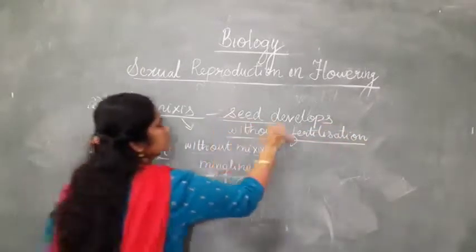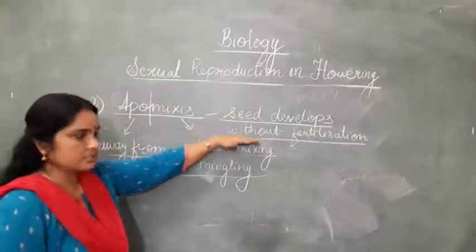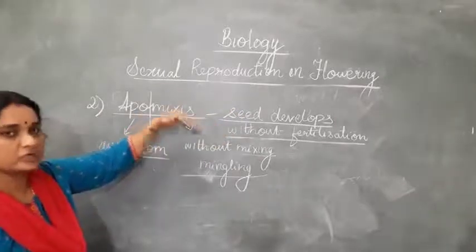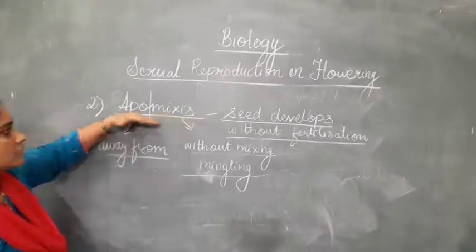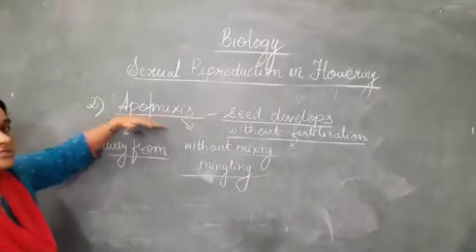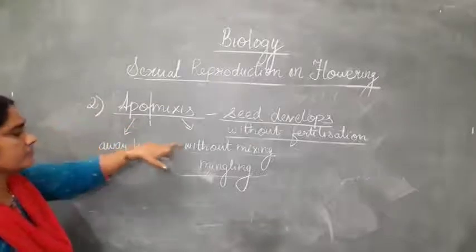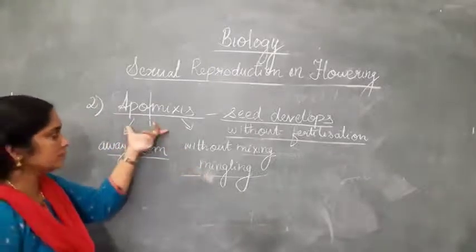That is the simple definition of apomixis. Seed develops without fertilization. When fruit develops without fertilization, it is parthenocarpy, which will not have any seed, but here seed is developing without fertilization. It is known as apomixis. Apo is a Greek word meaning away from, so apomixis means without mixing of gametes.